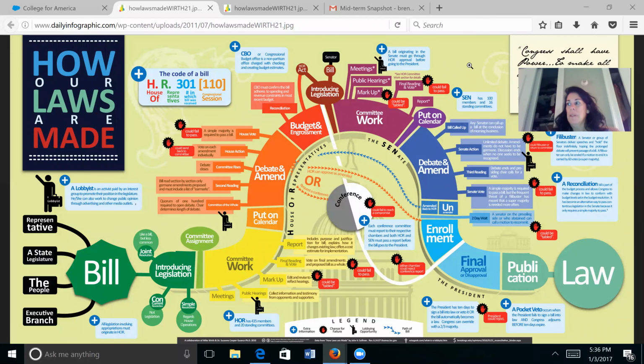How a bill becomes a law. Any member of Congress can introduce legislation, aka a bill, and in doing so, they become the sponsor. Once the bill is introduced, it gets sent to a specific committee.